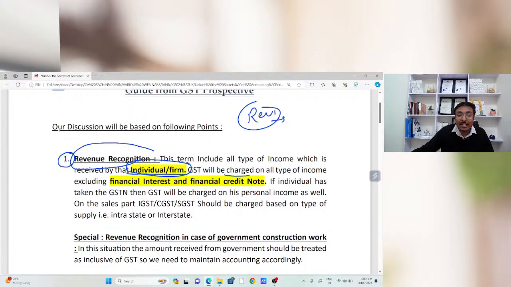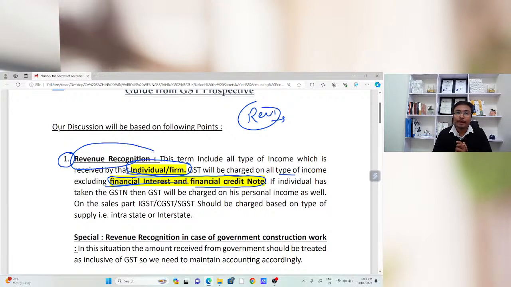Now, GST will be charged on all types of income excluding financial interest and financial credit note. This is the biggest issue. Many times we are auditing the books of accounts, checking the documents. At that time we found that many accountants are confused with financial interest or financial debit note or credit note. Is this credit note or this discount financial or trade? What do you mean by financial discount and what do you mean by trade discount? That is the confusion between the accountants.